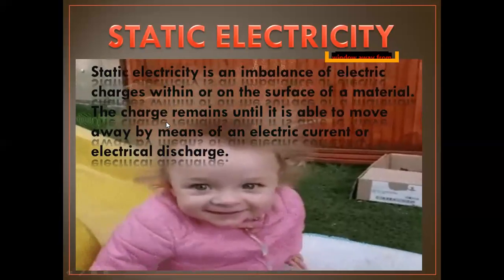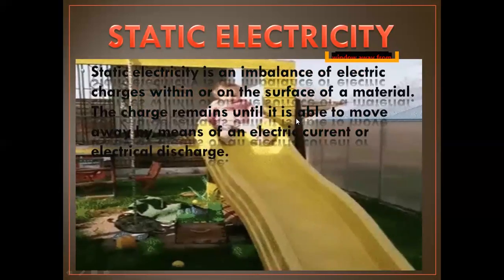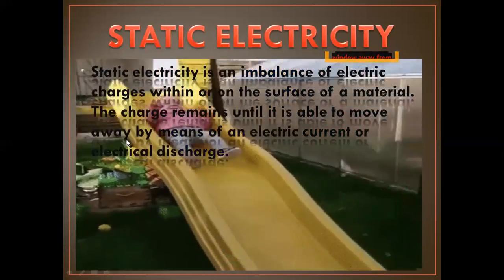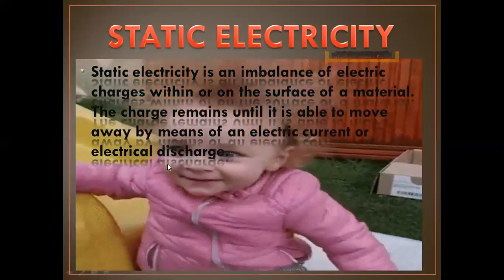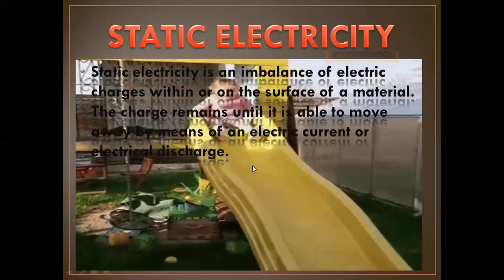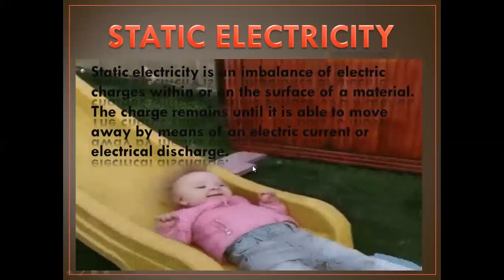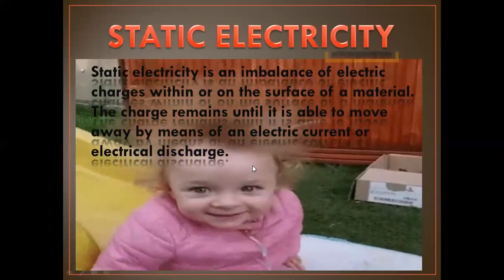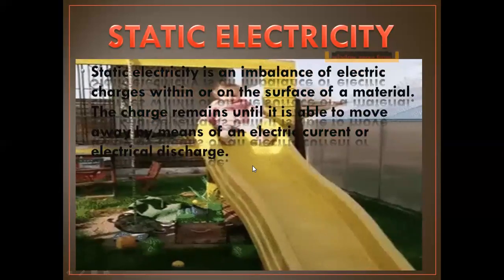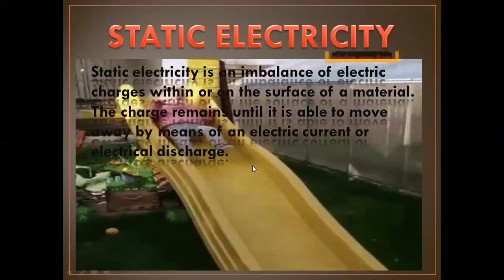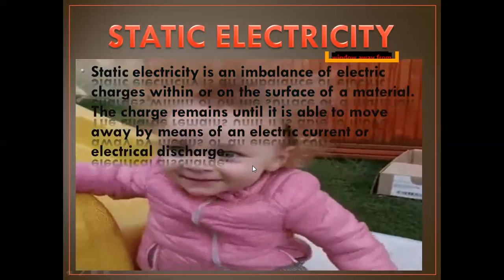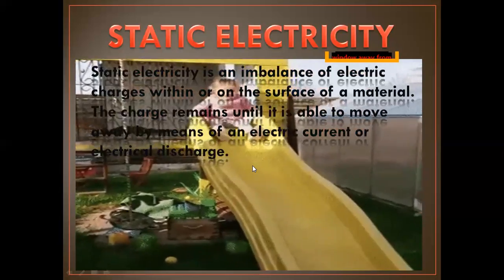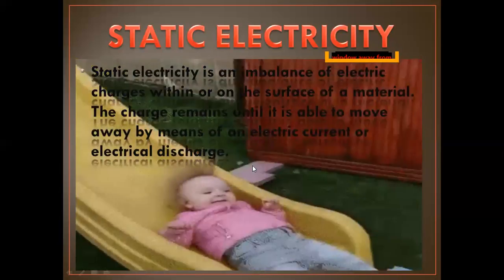The charge remains until it is able to move away by means of an electric current or electrical discharge. You can see in this video clearly the difference between the hair of this baby. See the difference? There is charge in the baby's hair.